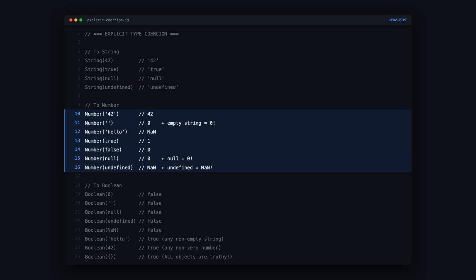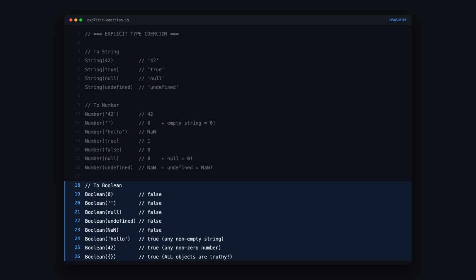True is 1, false is 0. Null converts to 0. But undefined converts to NaN, not 0. Null and undefined look similar but coerce to completely different numbers. Boolean conversion follows a simple rule. There are exactly 7 falsy values: 0, negative 0, empty string, null, undefined, NaN, and false.